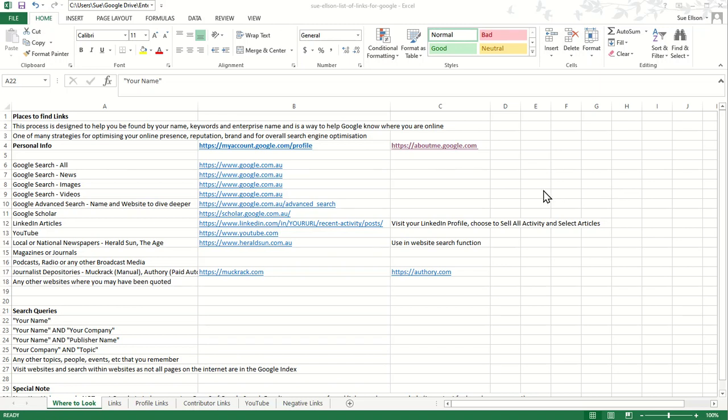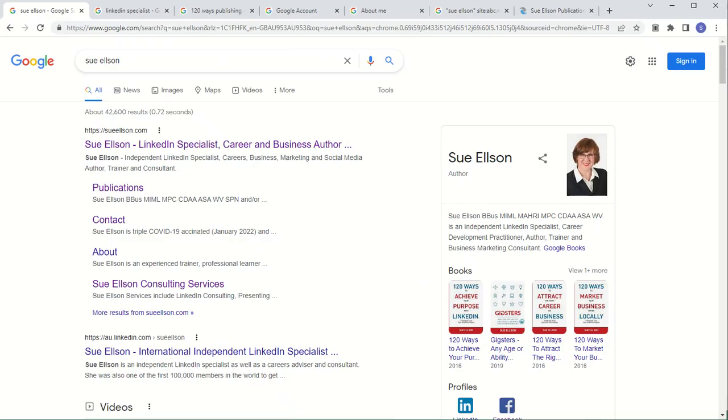Today I'd like to show you how to help you be found in Google search results, and we're going to go through this spreadsheet and all of these little tabs. But first of all, let me show you how this ultimately works.